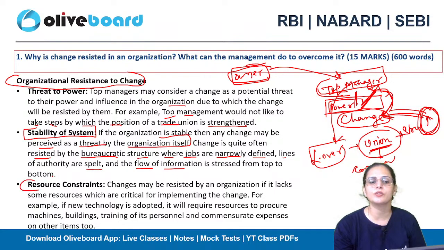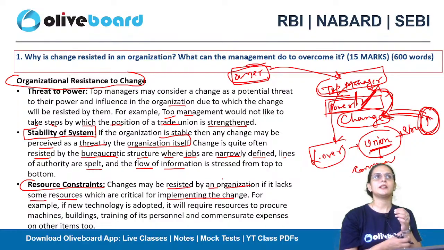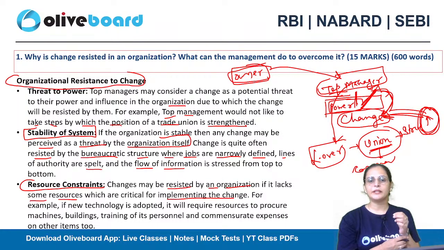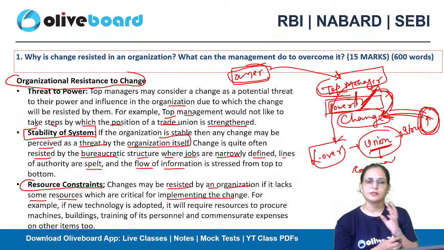Next is resource constraints. Changes may be resisted by any organization if it lacks some resources which are critical for implementing the change. There are certain resources which are very much needed to implement any change. So if the organization does not have those resources, at that time also the change will be resisted.